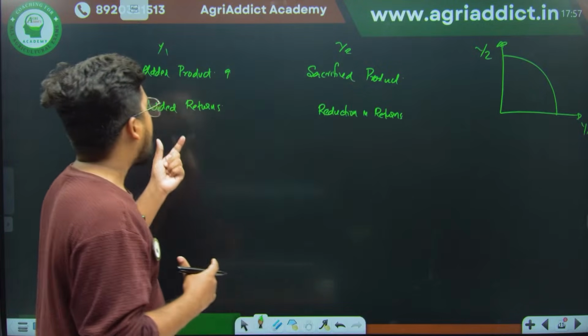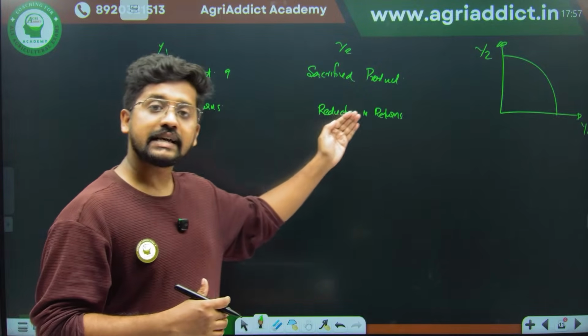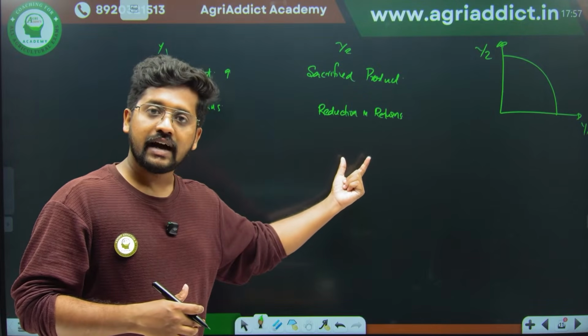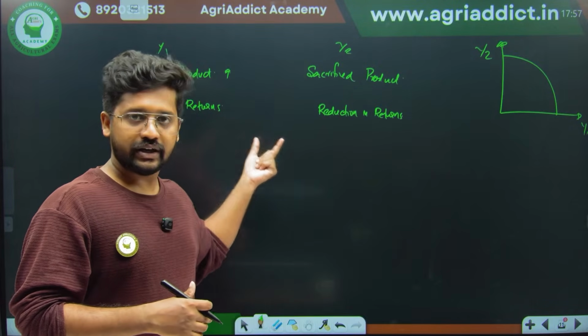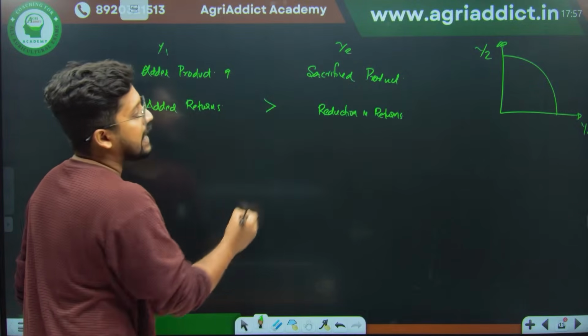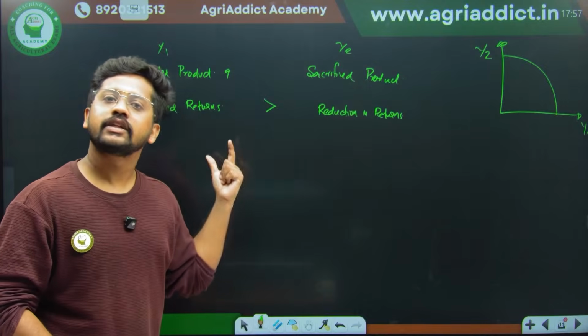So I will always be looking, when I am sacrificing some returns, for what I have sacrificed this. That sacrifice should generate more returns for me. So the added returns should always be greater than the reduction in the returns for the sacrifice of y2. This is actually the basic idea.